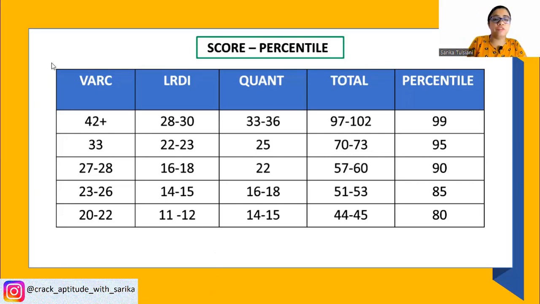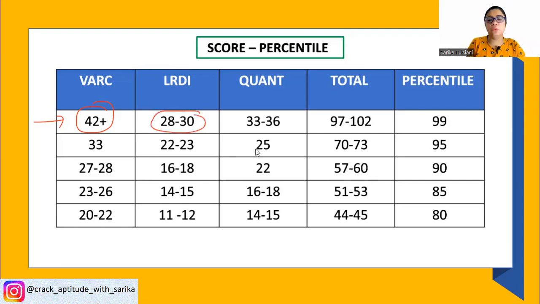So for example, for VARC, if you want to cross 99 percentile, you might have to score around 42 plus. Considering VARC was of a moderate level, it was not very difficult, the score will definitely shoot up for 99 percentile. So when I say 42 plus, I mean around 14 to 15 questions with good accuracy.